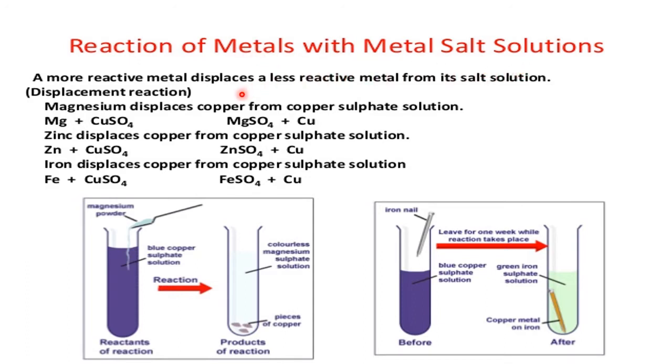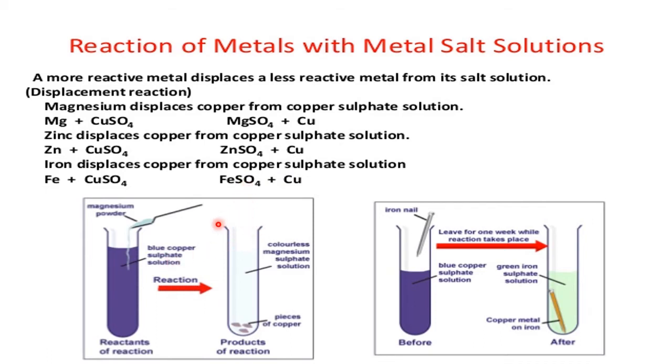See here. Mg is a metal, copper sulfate is a metallic salt solution of copper. What happens? Mg goes and displaces the copper, and copper is made free. Then MgSO4 is formed. In the same way, we can see zinc is displacing the copper, iron is displacing the copper, and the corresponding metals are made free along with their metallic salt solutions. So in this way, the reaction happens.